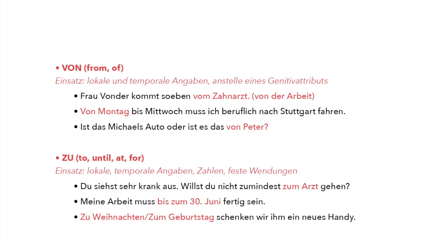The next two prepositions, guys, are "von" and "zu." These are the last prepositions that we're going to see. "Von" meaning from, or of when it comes to possessiveness. So from, expressing local and temporal information, and of, to express possessiveness, and to replace the genitive actually.